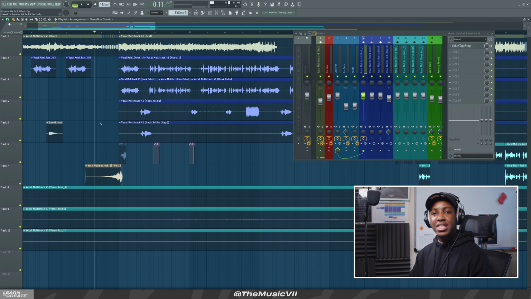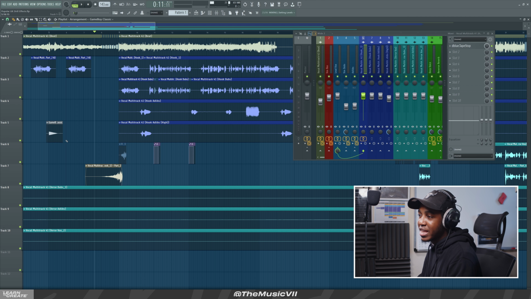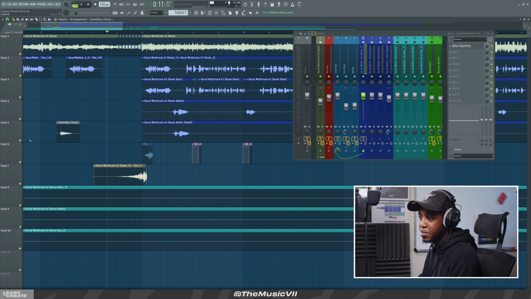The next type of effect is the coin effect, or the old Mario type of sound effect, or the Game Boy effect, or whatever you want to call it. Basically, it's like sound effects from the old times. So here I've got a Game Boy classic sound effect. Let's just play it.